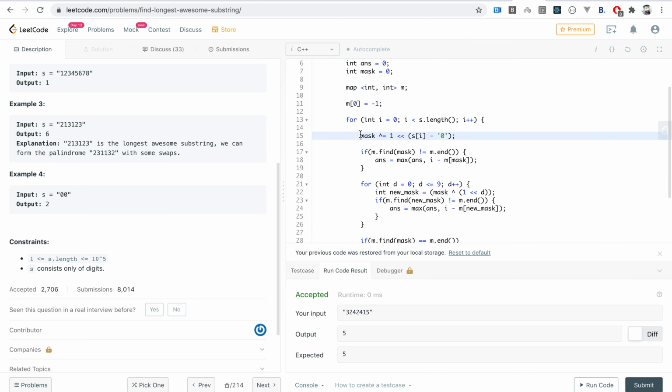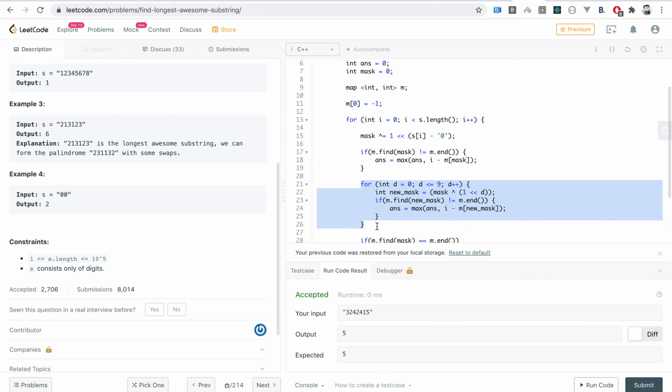So now that we know the current mask at this moment, if we see that this mask is already stored somewhere previously, that means we have found a subarray in which all the elements occur an even number of times. Then we will compare the length of this segment with the maximum answer that we have till now. And this is the first property that we were talking about.